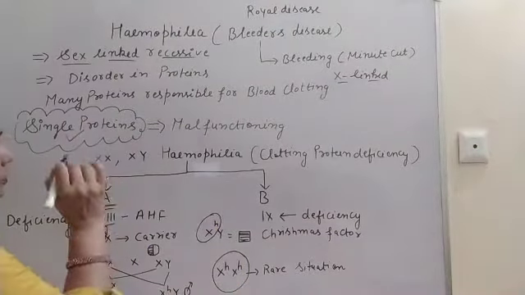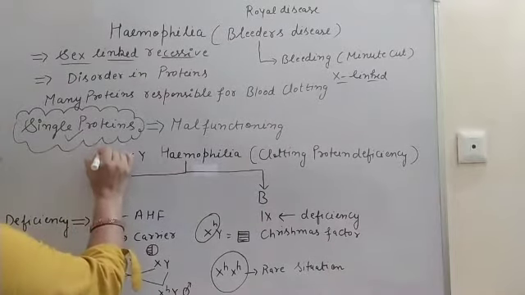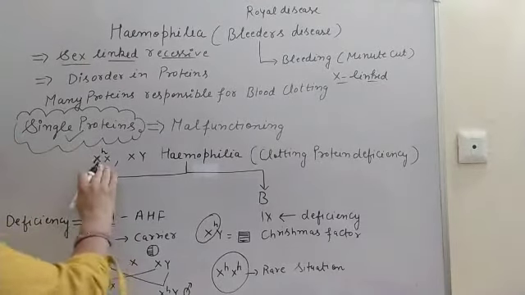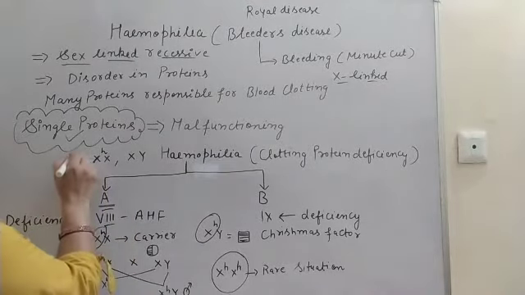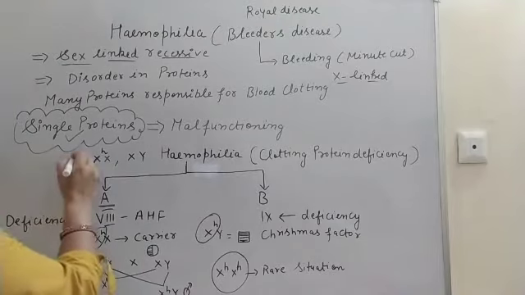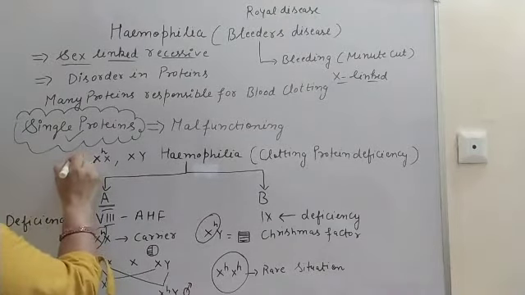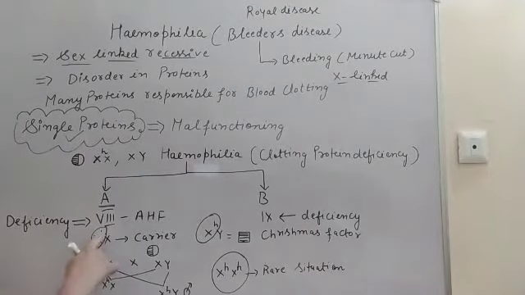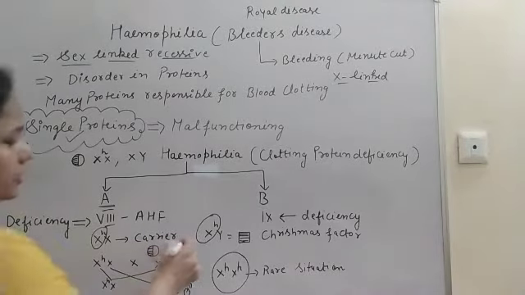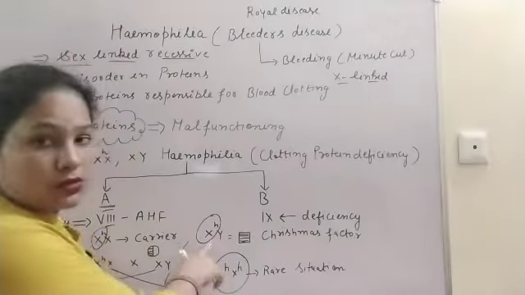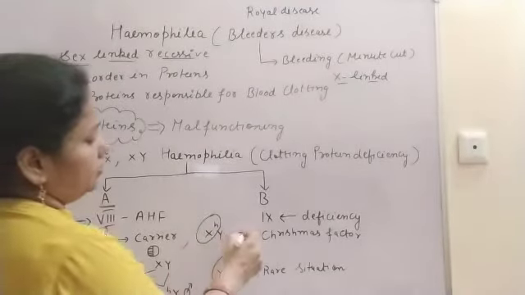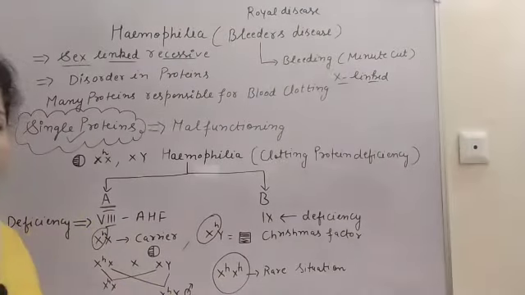So if this disease causing gene is present only on one X chromosome in a female, that female is not hemophilic, but is a carrier, and for a carrier you can make a circle and darken half of it. So like this, female XHX is the carrier. Second case, if the male is hemophilic, then we can write XHY, and that male is hemophilic.